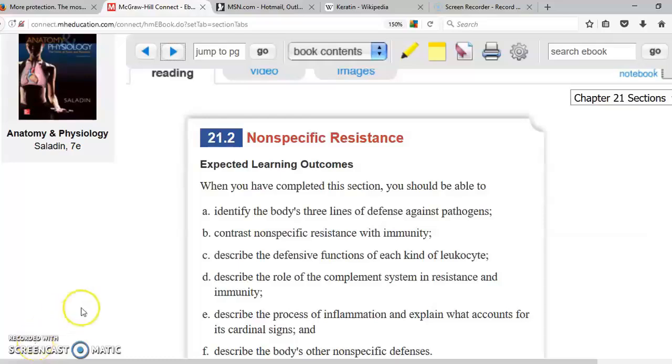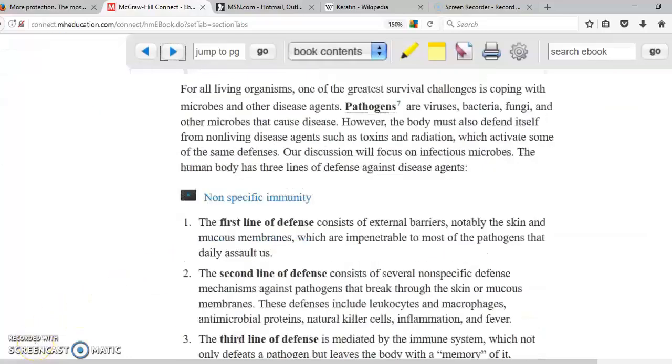Okay, the next topic is non-specific resistance. They are not necessarily specific for one particular type of pathogen. It's divided into the first line of defense, such as the skin and the mucous barriers. They stop the microorganisms from crossing them because of substances that we have, such as keratin on top of our skin, or in the mucous membranes, we have, for example, lysozyme that is going to destroy bacteria.